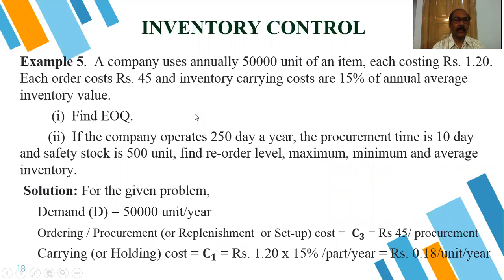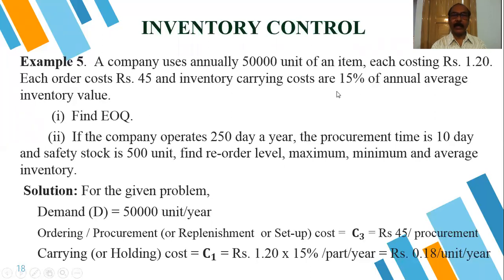Now we are considering another example. A company uses annually 50,000 units of an item. That means this is our annual demand, 50,000 units per year. Each costing rupees 1.20. That means the item cost is 1.20. Ordering cost, each order costs rupees 45. That means rupees 45 is the cost per order.